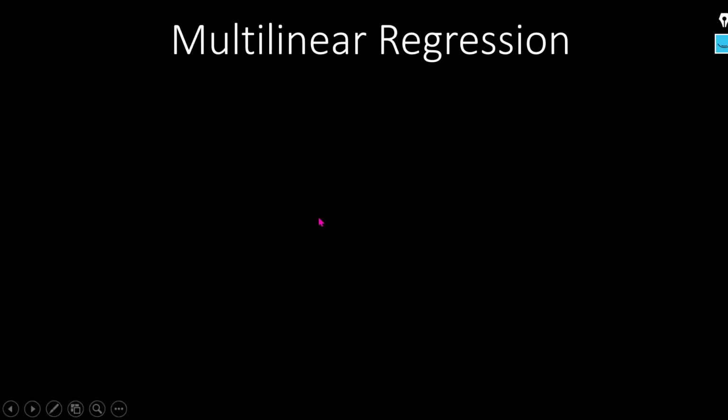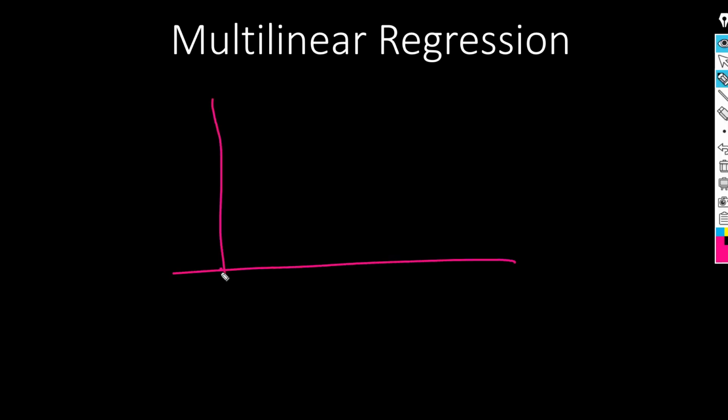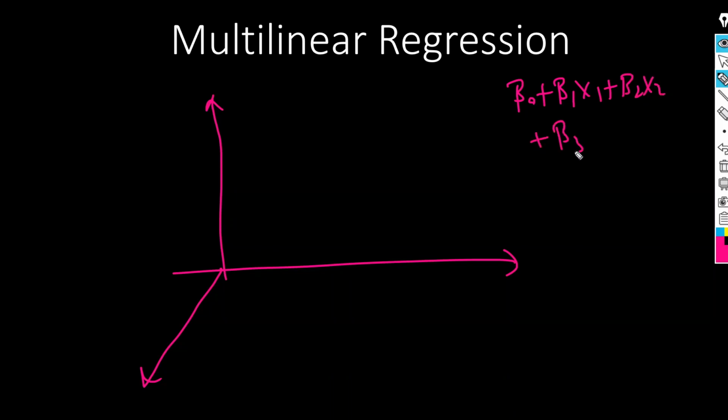The multilinear regression, as I already told you, is where we use more than one dimension. If we have more than one dimension, that is called your multilinear regression model. We can say that beta naught plus beta 1 x1 plus beta 2 x2 plus beta 3 x3 and so on, or we can say beta n xn plus error terms. So this is the equation of the multilinear regression model.